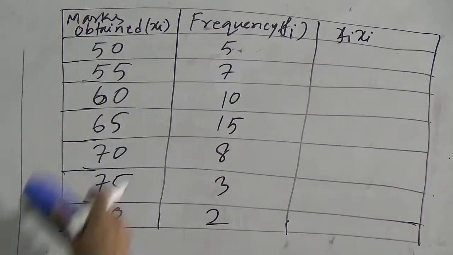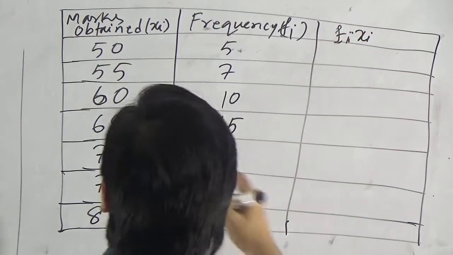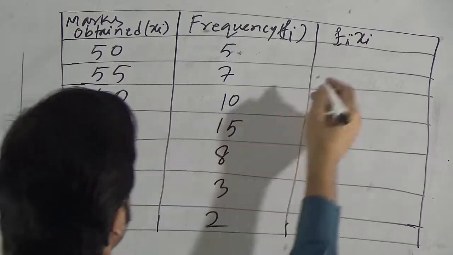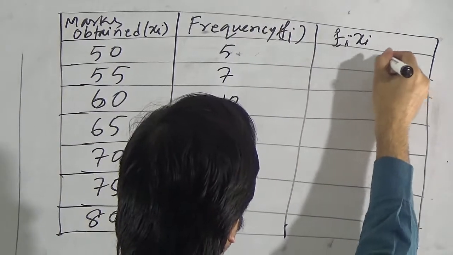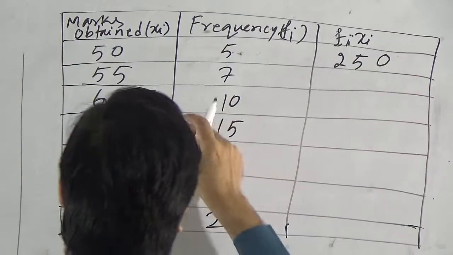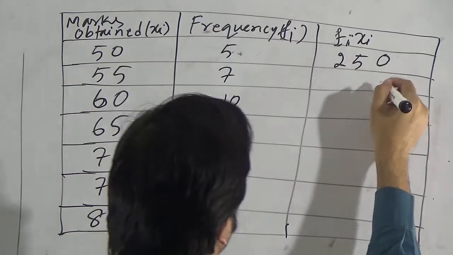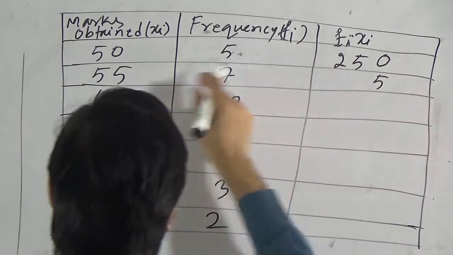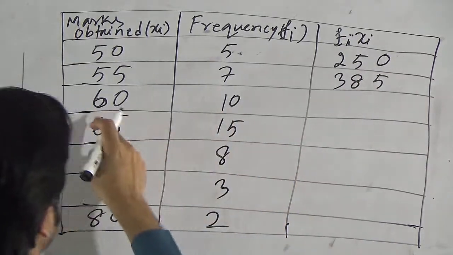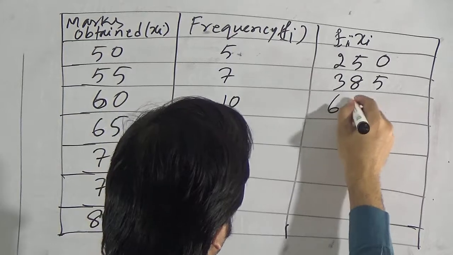Now I have to take their product. If we multiply 50 by 5, it will be 250. Now if we multiply 55 by 7, it will be 385. Then 60 by 10, it will be 600.